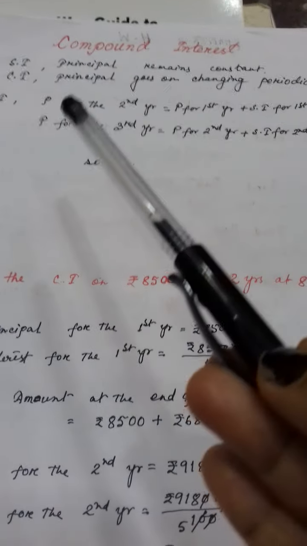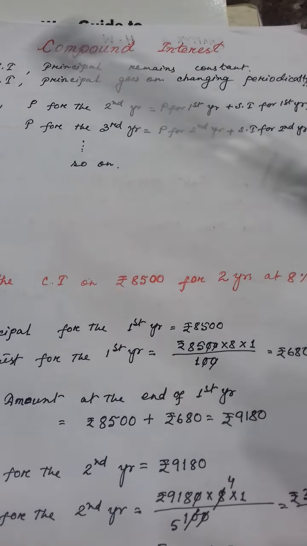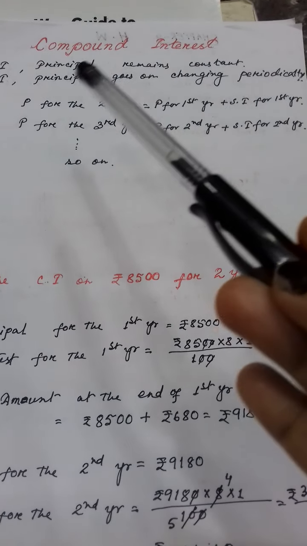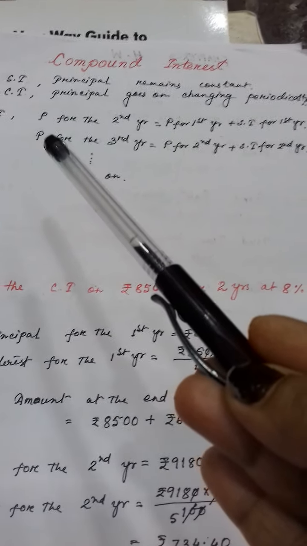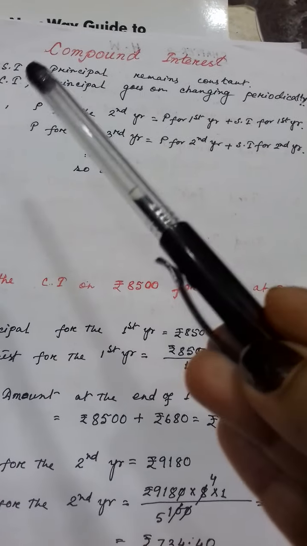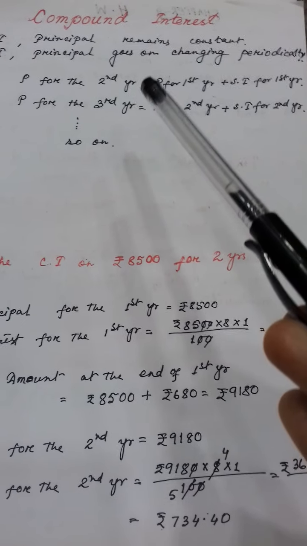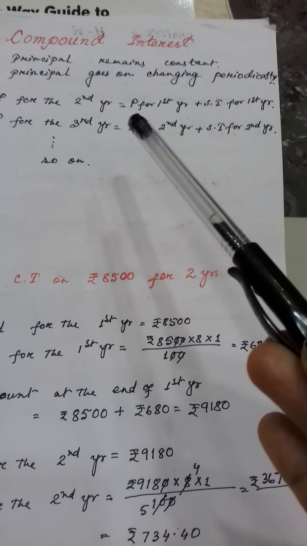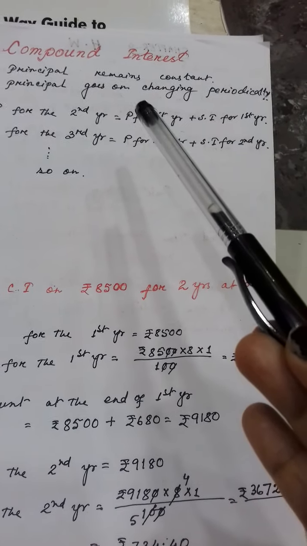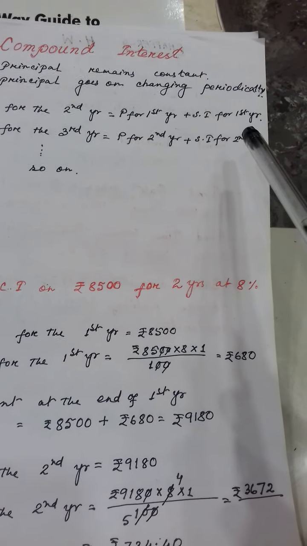Clear? Now suppose in one example how to calculate, which one I have told you now, that is only I have written over here. To calculate compound interest, principal for the first year is whatever amount he will deposit. Now for the second year, if he will reinvest the money, then it will be calculated as principal for first year plus simple interest for first year.